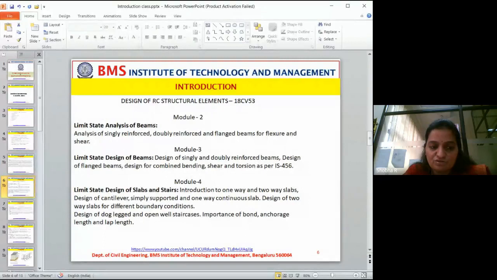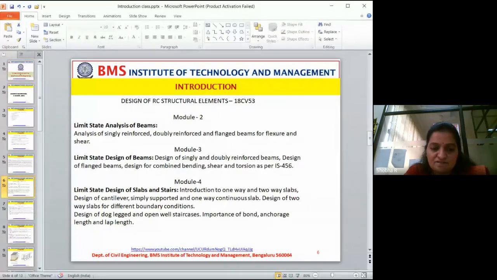Okay, in module 2, we will analyze singly reinforced, doubly reinforced and flanged beams for flexure and shear. I hope you know what is shear and what is flexure. Correct? I'll repeat again. You people have to go through that. Okay? And what is singly reinforced? What is doubly reinforced? It is placing reinforcement in one direction, or placing reinforcement in two directions, top and bottom both. Okay? So, how to analyze that? There is a procedure that we will learn.